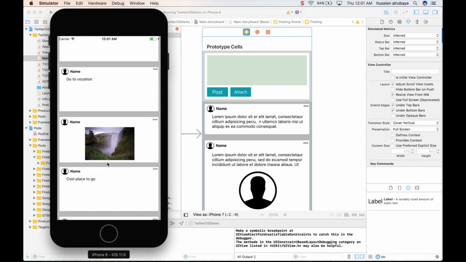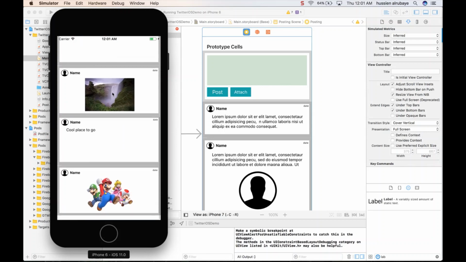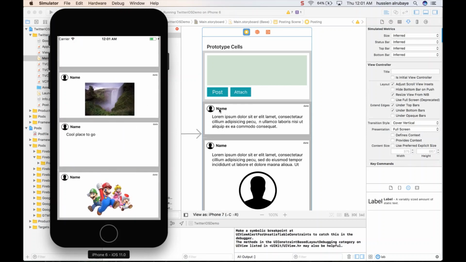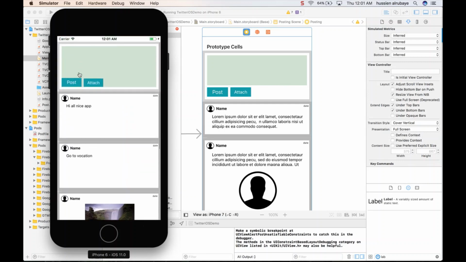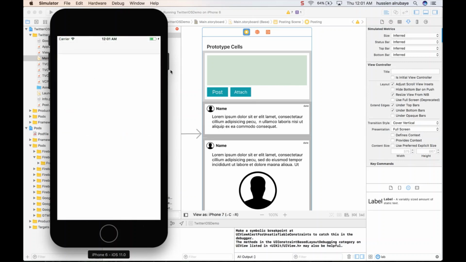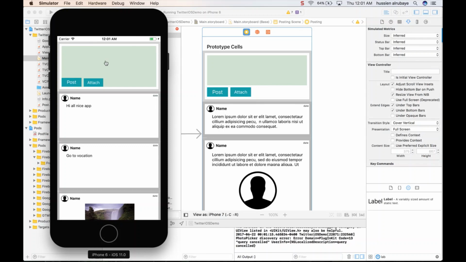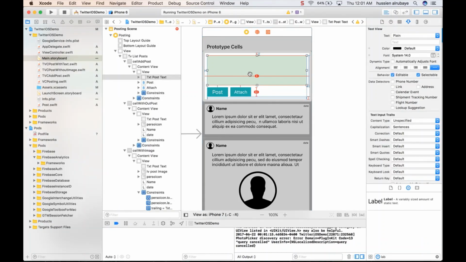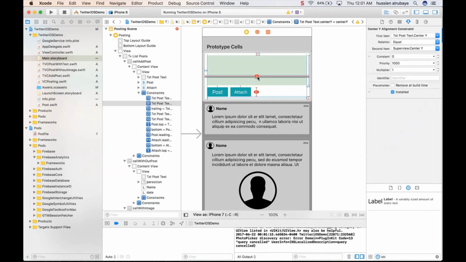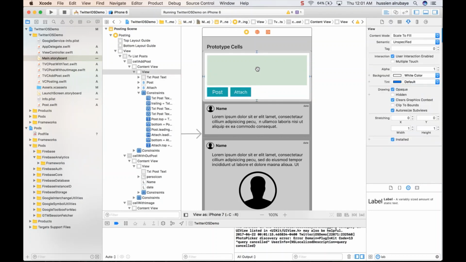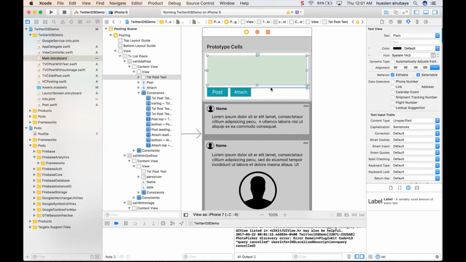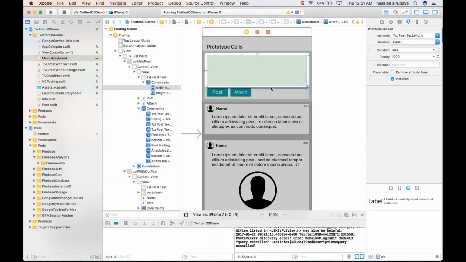Yes, add missing constraint did not fix anything, still having that issue. That issue is showing the button inside this one. So that means this one has this line, which I don't know why. Let me just remove it. This one has to be pinned from that side. Okay, fix width. If I just select it, let's see what I could do here on this one.